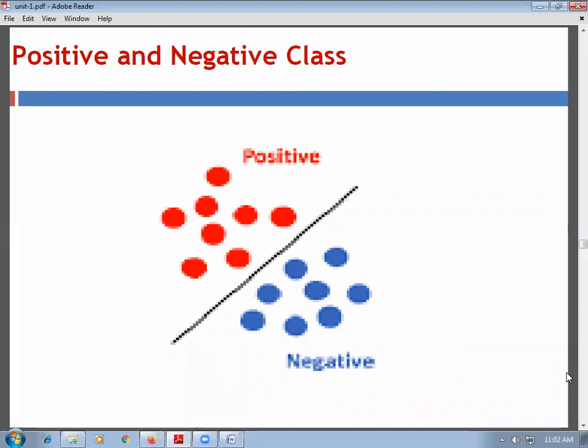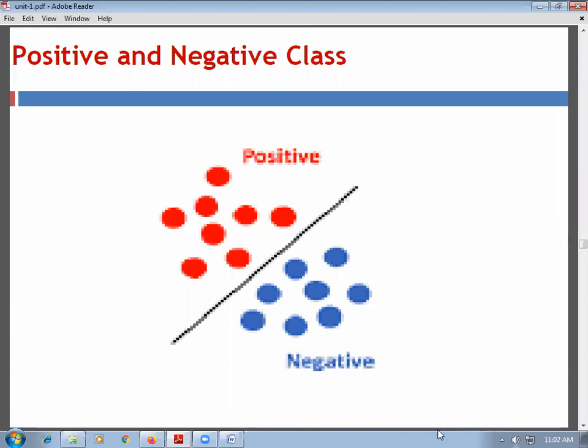Now next, the positive and negative class. What is the positive class and what is the negative class? Suppose we take an example of a classification process. If the output is divided into two classes, one will be the positive class and the second will be the negative class. In the simple case, that is, with two possible categories or a binary classification problem, there is one boundary.